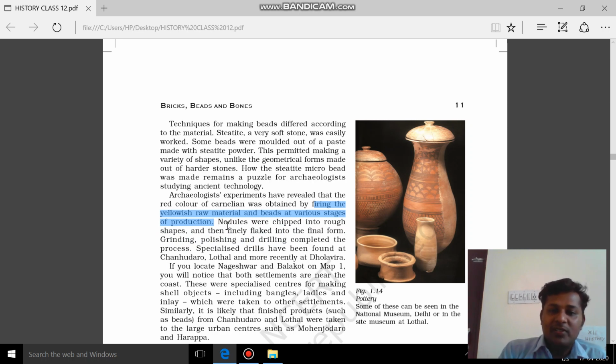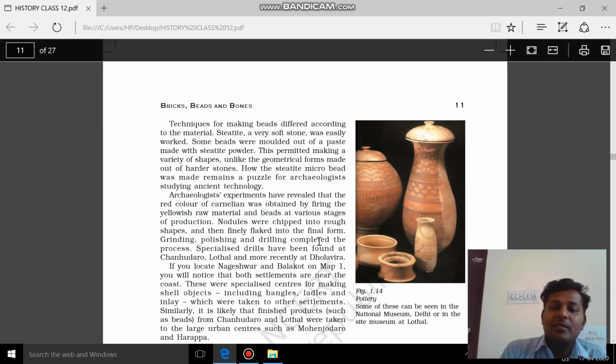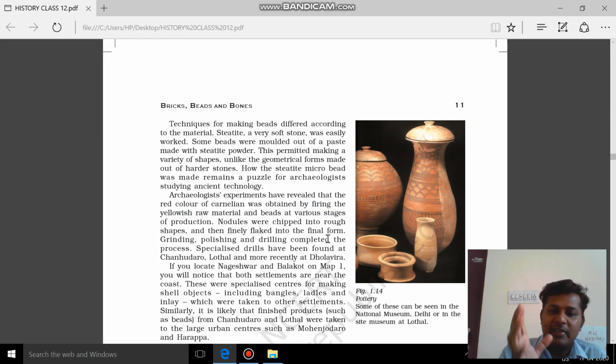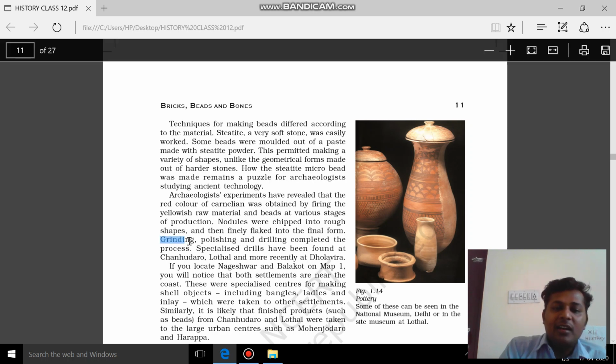and nodules are chipped, cut into rough shapes, then finally flaked, and finally the final form is given. Okay, first fire it, then chip it, cut it into different shapes, then finally bring it to the final form. Okay, so grinding, these are the three activities which are very important in the craft production.